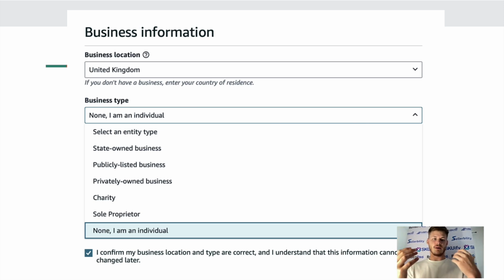So business type, it gives you a set of options, and at the bottom it says, I confirm my business location and type are correct, and I understand that this information cannot be changed later. Now, there are some scenarios in which this is technically not true, but we're going to talk about that when we get to those slides. So you've got a bunch of options there. We're going to be going in the order that you see right here.